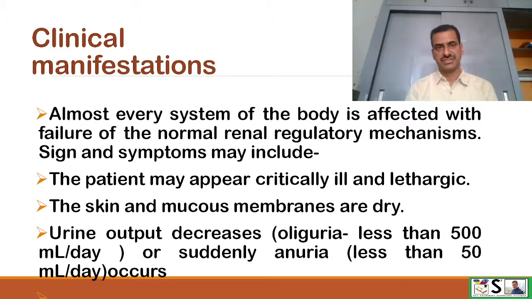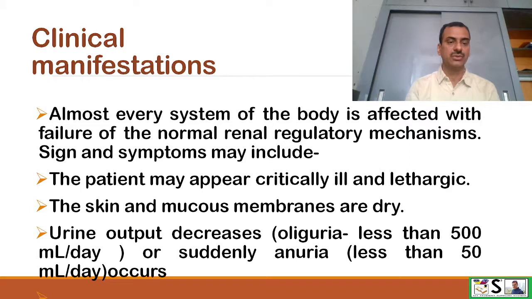Clinical manifestations. How will you come to know that there is ARF? Almost every system of the body is affected with the failure of normal renal regulatory mechanism.